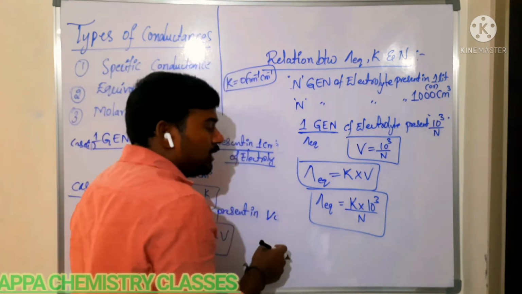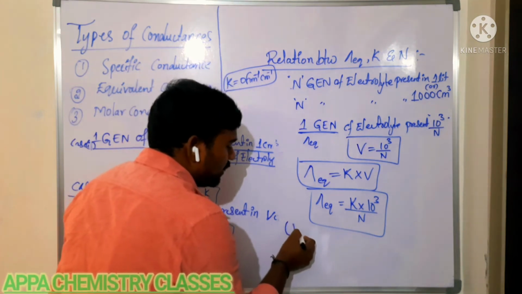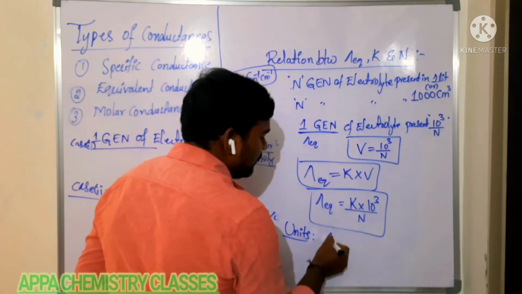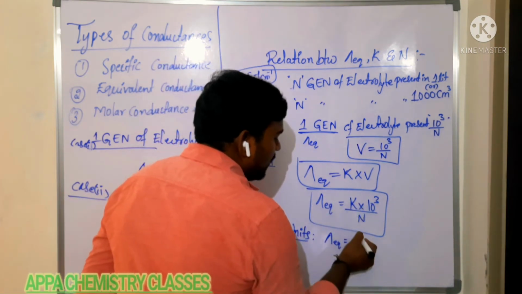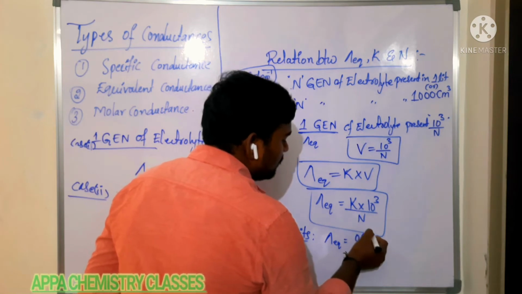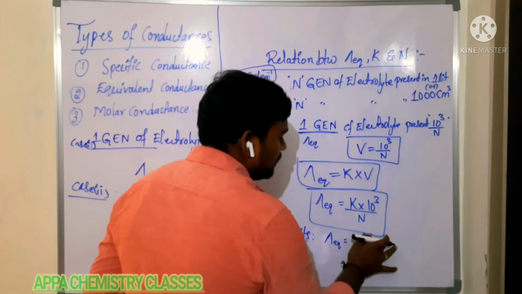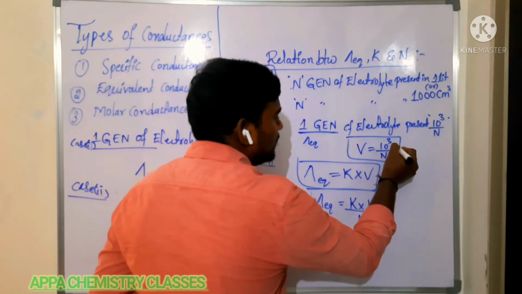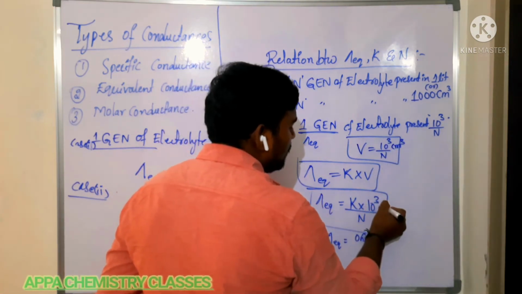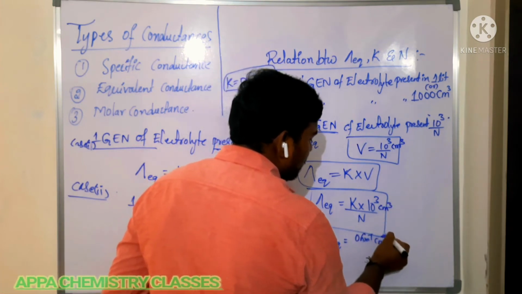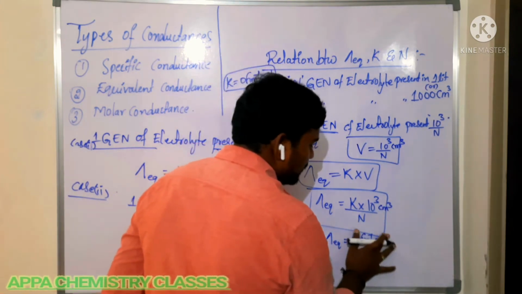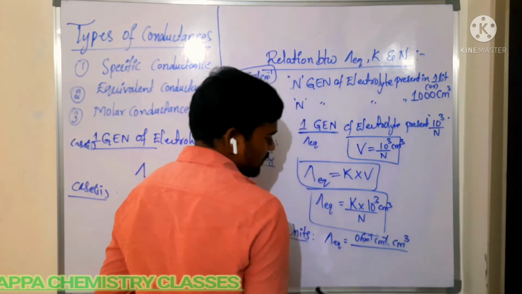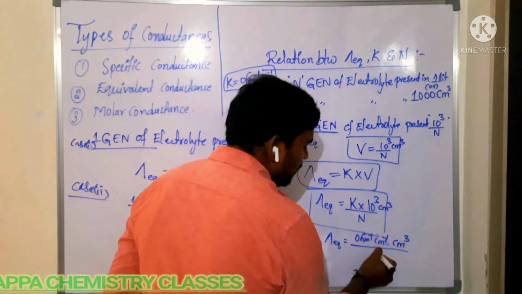Now, what are the units of equivalent conductance, which is very, very important. K units are ohm inverse centimeter inverse, and volume units are centimeter cube, with normality in units per gram equivalent.